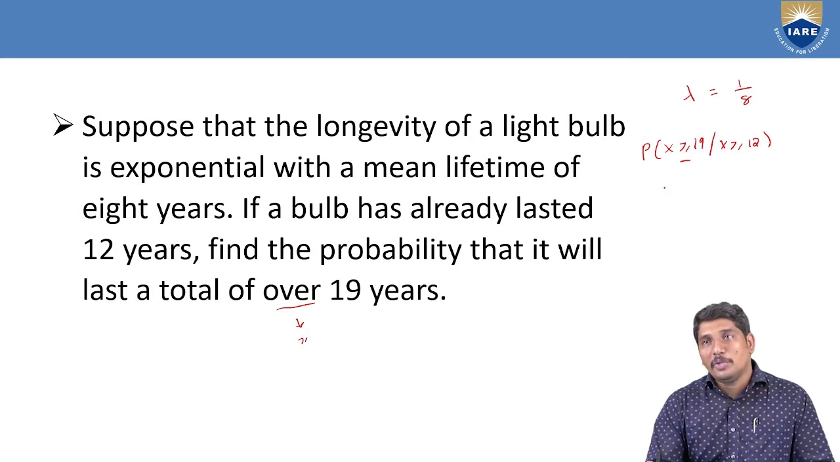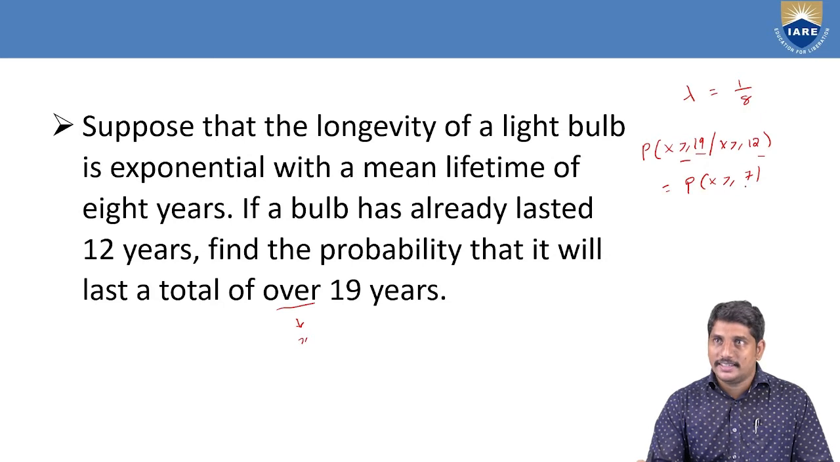So according to the memoryless property, this will be equal to x greater than or equal to 7, because I already told you the difference 19 minus 12 is 7. According to the memoryless property, automatically this conditional probability will be equal to the direct probability that x is greater than or equal to 7. So that is 1 minus P of x less than or equal to 7.